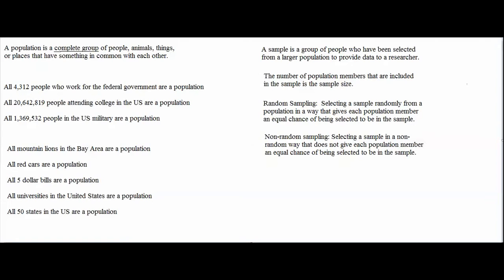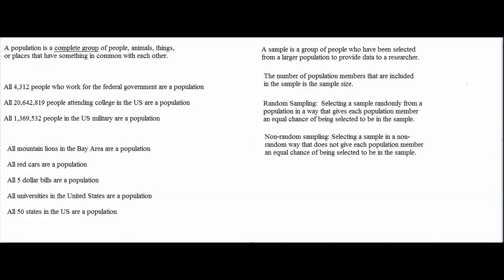If I am walking up to people in a public location, such as at a college campus, and asking people to take a survey, then I am using non-random sampling. It might seem random, but it is actually not random because not everyone has the same chance of being selected. I am probably going to ask people who seem more friendly or who look like they would be more willing to take my survey. I'm probably not going to ask other people who look less friendly or who look like they would be less willing to take my survey.